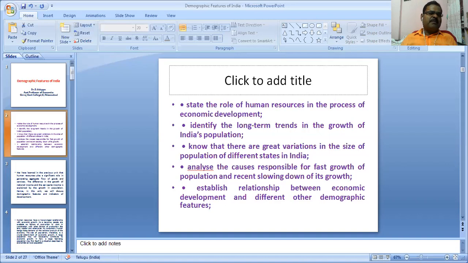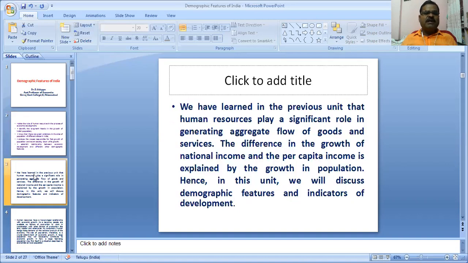What is demography? We have learned the difference between growth of national income and per capita income, which explains the growth in population. Hence, in this unit we will discuss the demographic features and indicators of development.